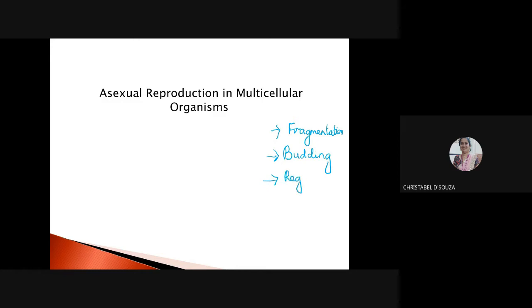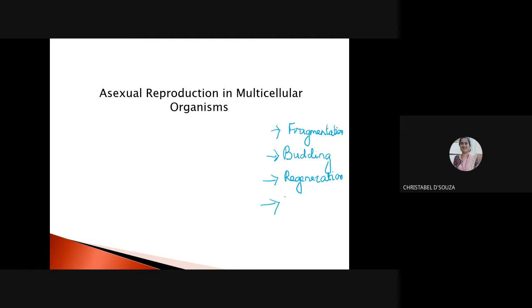We cannot call it reproduction, but if the lizard's tail gets cut, it can regrow its tail, because of regeneration. However, some animals like the planaria, their body is broken down into small parts, and each part regenerates, forming a new organism. So the second, we are going to study regeneration.